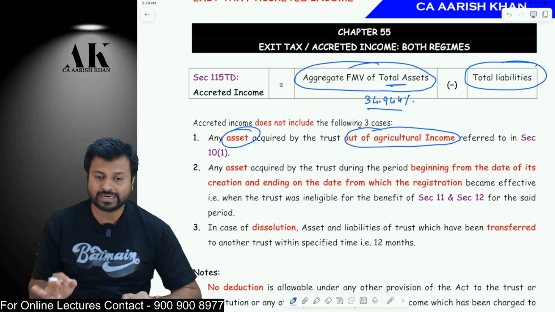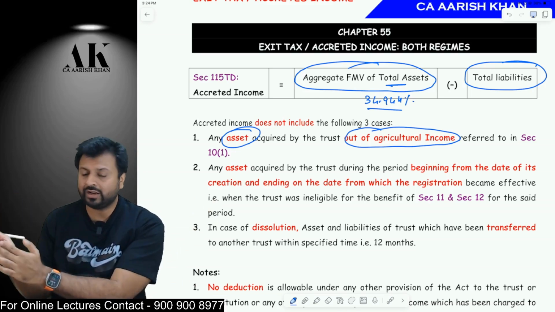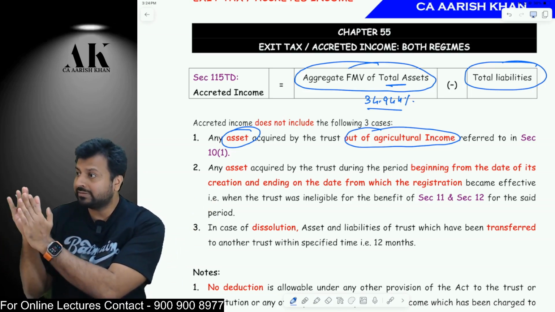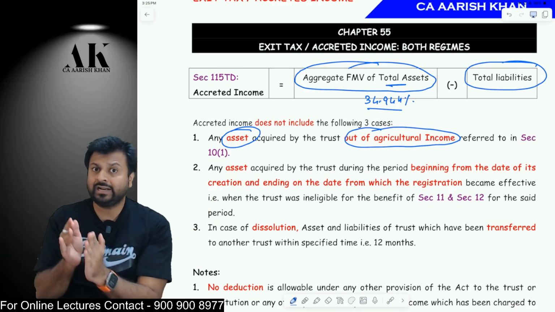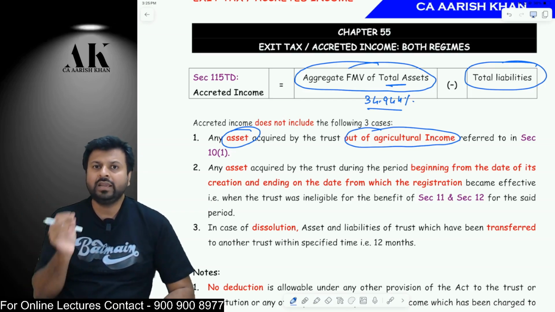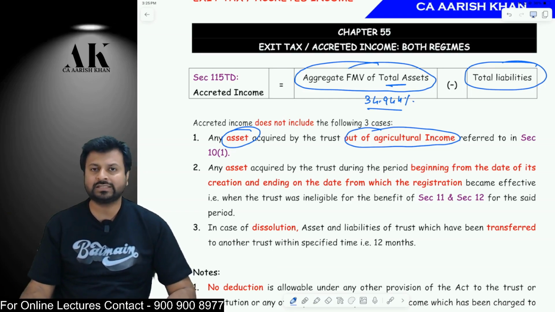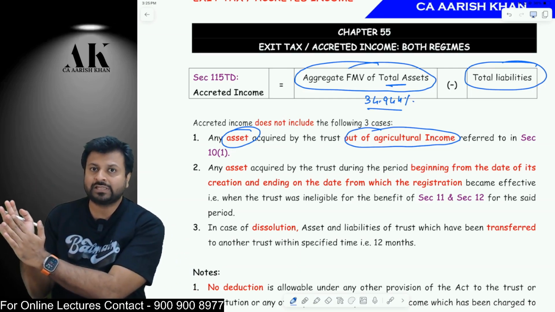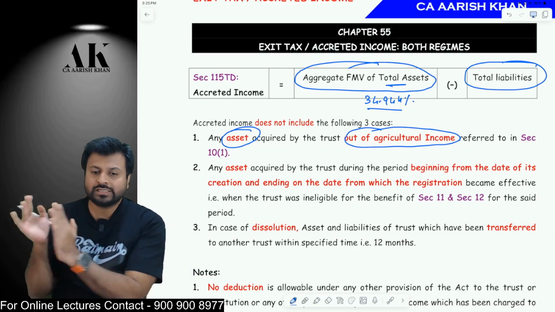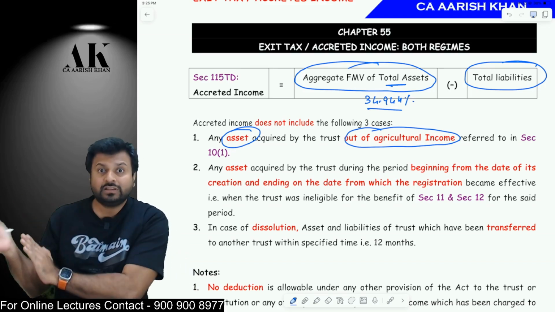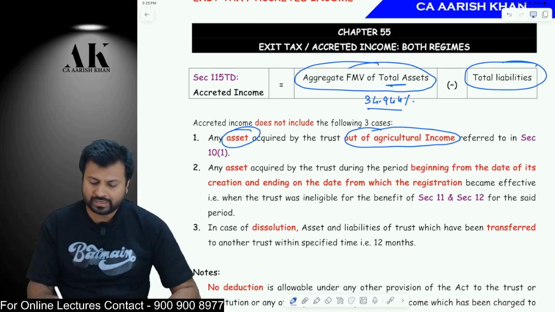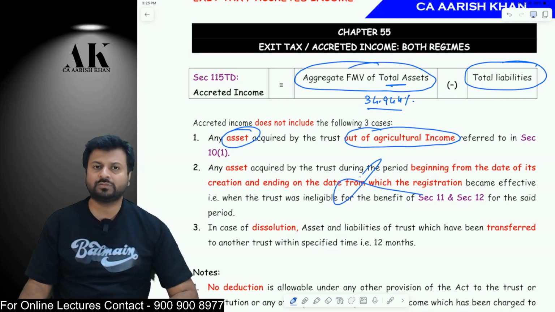Okay. Second. If you have purchased any asset or if you have incurred any liability from the date of creation of the trust till the date of registration. Say for example, in 2006, your trust was created, and in 2010, you got the registration under 12AA, 12AB, whatever it is. So any assets and liabilities which are purchased or incurred between 2006 to 2010, that is before the registration was granted, should not be taken in accredited income. Okay, this is what this point wants to tell us.